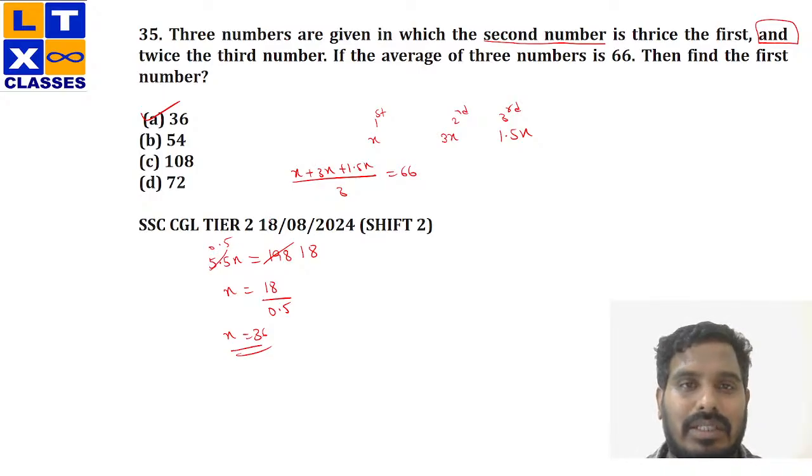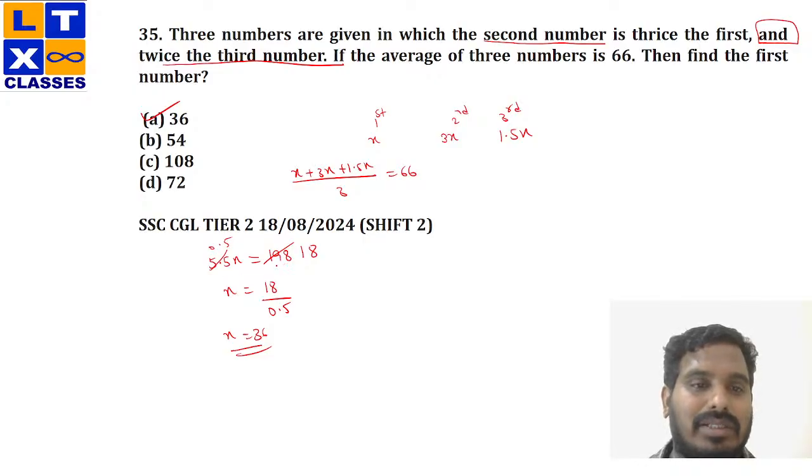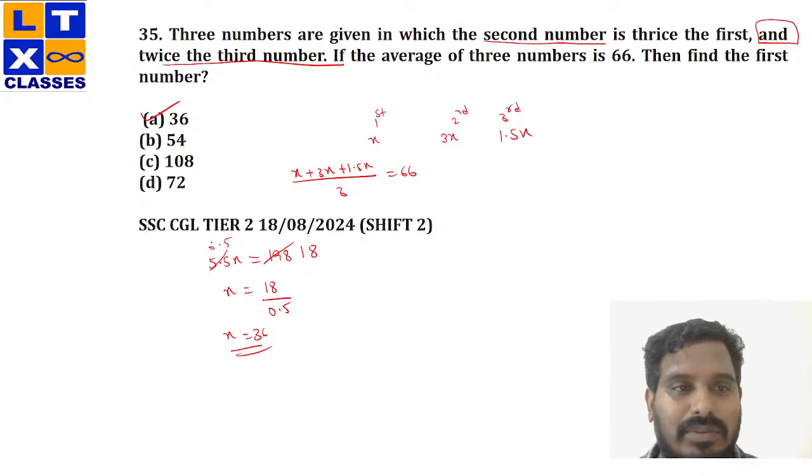So what I have considered here is that the first number is x, the second number would be thrice the first, which would be 3x, and the second number is twice the third number. If my third number is 1.5x, then the second number would be 3x. Now, the average of all three values is 66. So I calculated the average, which is 5.5x by 3 equals 66. I have sent my 3 to the other side, so it would be 3 into 66, which is 198. So x equals 198 by 5.5, which is 36. So the value of x is 36, which is my first option.